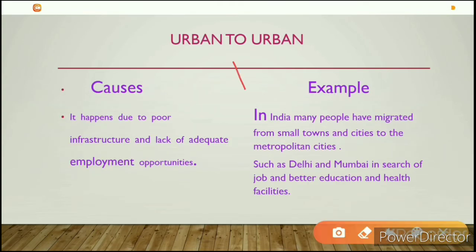Now, urban to urban migration. It happens due to poor infrastructure, lack of educational and employment opportunities. For example, in India, many people have migrated from small towns and cities to metropolitan cities such as Delhi and Mumbai in search of jobs and better education and health facilities.